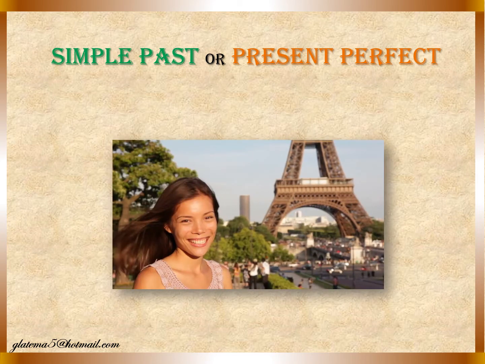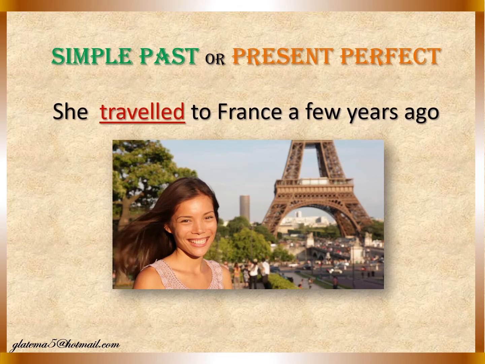Now we are going to see some examples to see a difference between the simple past and the present perfect. Here we have a lady, and in the back is the Eiffel Tower. And it says she traveled to France a few years ago. So in what tense is that? In past or present perfect? Traveled is past. So that sentence is in the simple past.